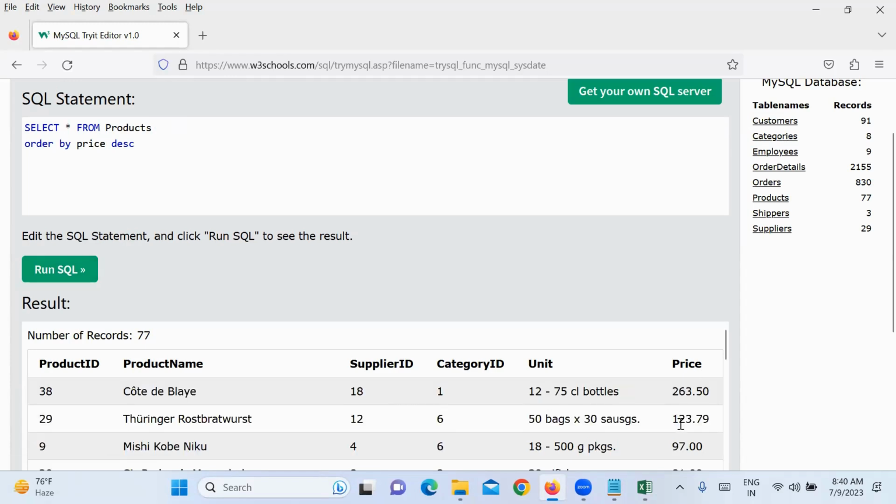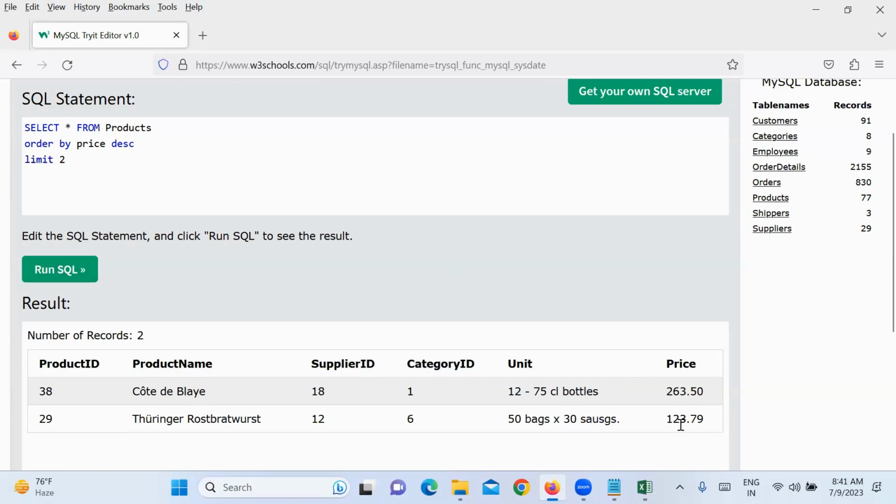See, you get all this in descending order, highest price to lowest. Now in this you limit to 2. Now you got only the highest price 2 products. Price you are putting in descending order, then we are limiting, right? So like that you have to think.